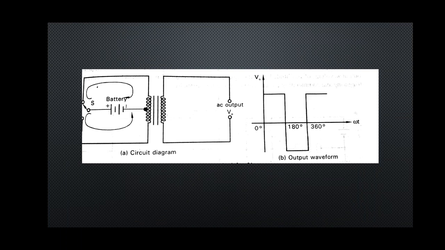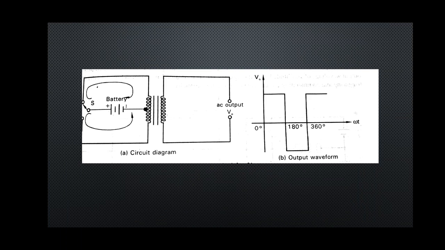So if switch S is connected alternately to position 1 and 2 at a rapid speed, then an alternating voltage will appear across the primary winding even though the supply voltage is DC. This can be explained by the direction of current flow in the primary winding. When S is connected to position 1, the direction of flow of current is from top to bottom. When S is connected to position 2, the current flows from bottom to top. Arrow we have shown in the circuit diagram.